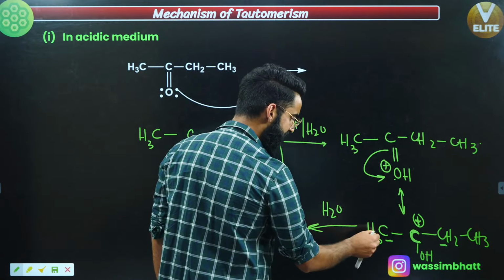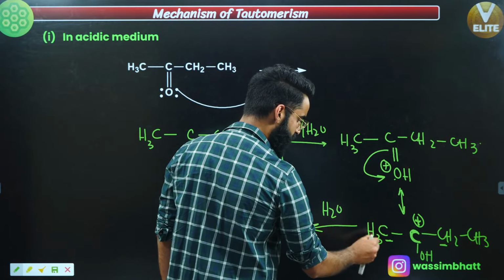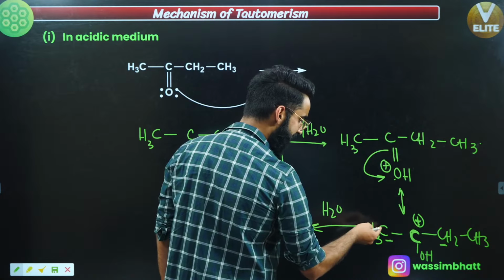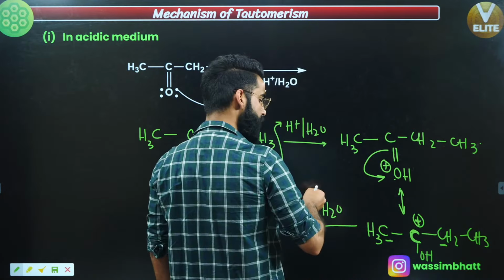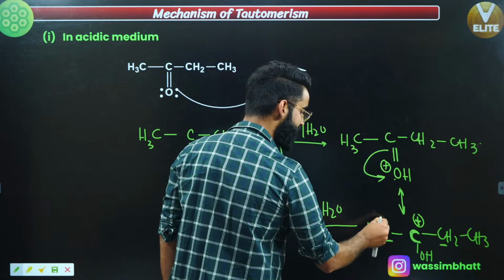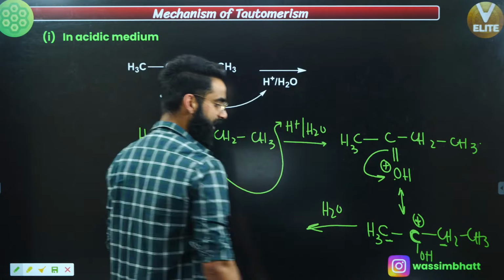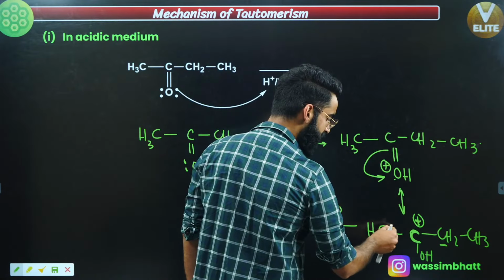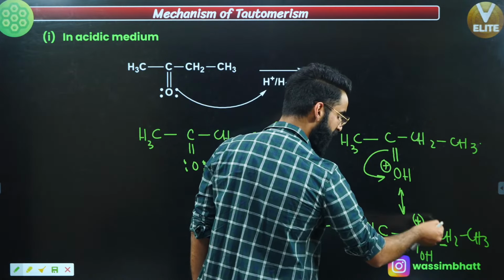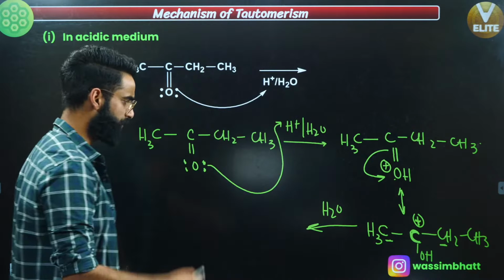So if this water takes H positive out from this CH3 over here, what is going to happen? When the water takes out the H positive, there will be a negative charge on this carbon, and that negative and positive will make a bond over here. So 2 kinds of possibilities arise. Either there will be a double bond right here between these two carbons, or there will be a double bond between these 2 carbons, right? I'm going to show you both possibilities.